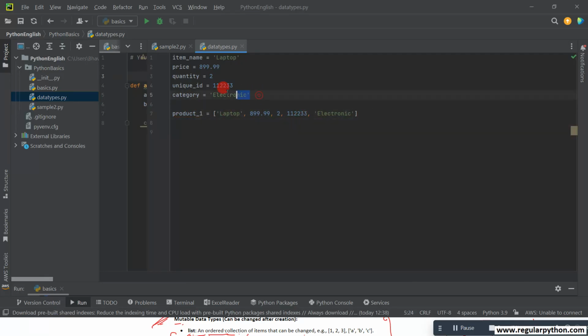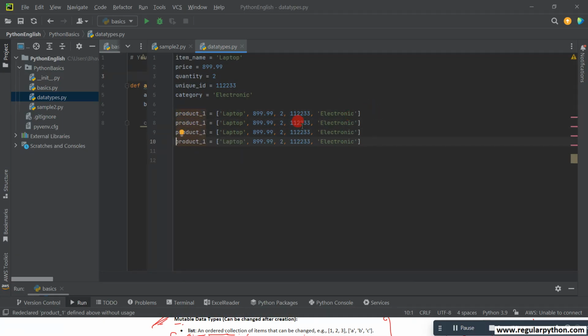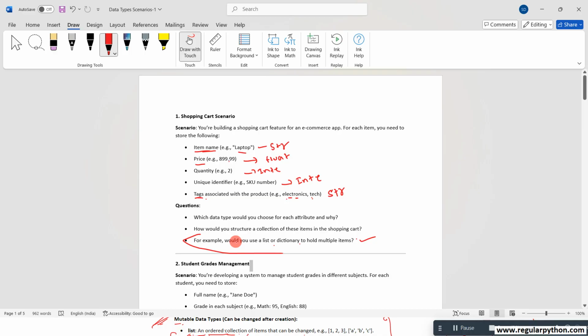See here, here we took the individual, but here a group of sequential data. All this data belongs to a particular product. So I can take multiple products here: product one, product two, product three, product four.